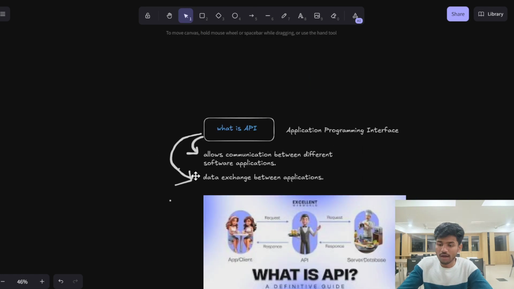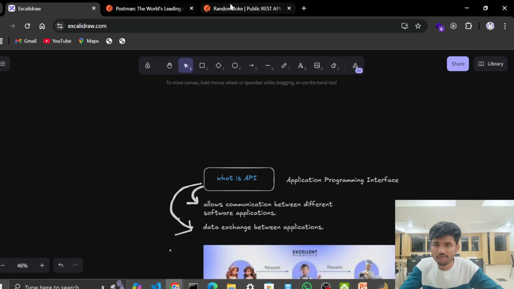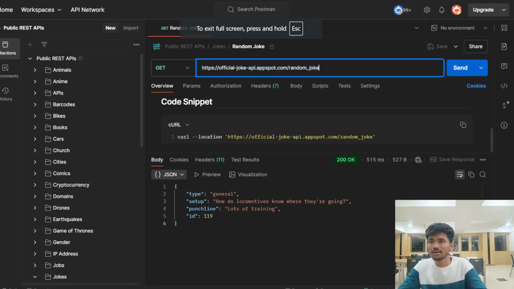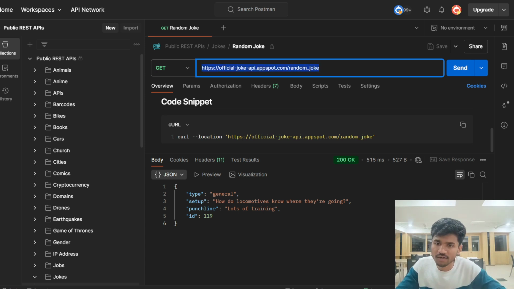Now another example is that we are using Postman. Why do we use Postman? Postman is for testing your API. If you are building an application and creating an API for it, and you want to test whether everything works well or not, or if there is any error while getting data from the API, we use Postman.